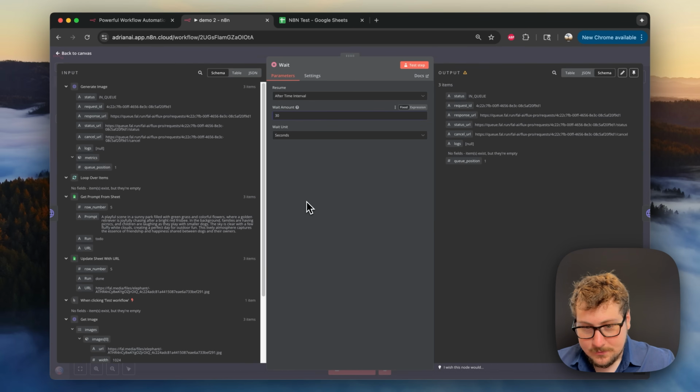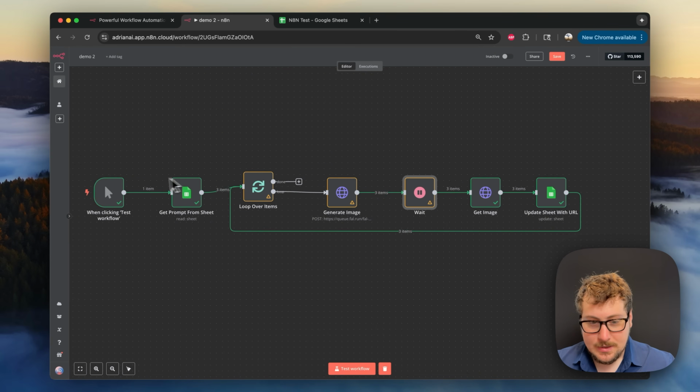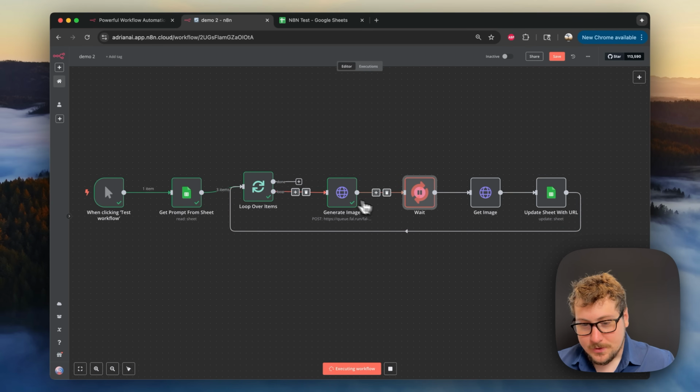And let's lower this down to 30 seconds. And I'll just test this one more time. We'll hit test workflow here. You'll see it will grab all 3, and then each one it's going to individually go through and loop it. So it's going to do one at a time. So this time it's going to take a little bit more.